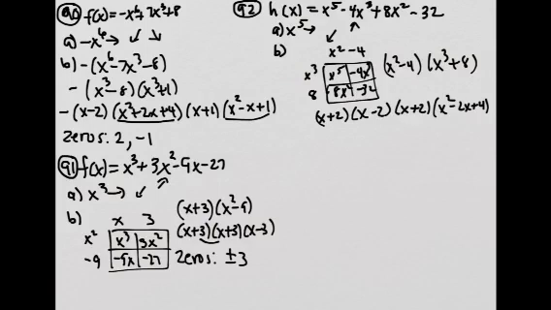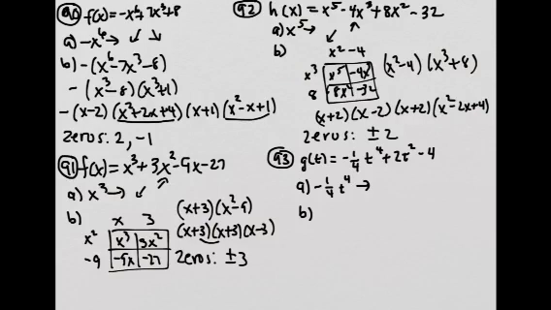These two factors here are for the sum of two cubes, and remember, this one never gives us a real zero. So the only real zeros are from these three. So the zeros are plus or minus 2.